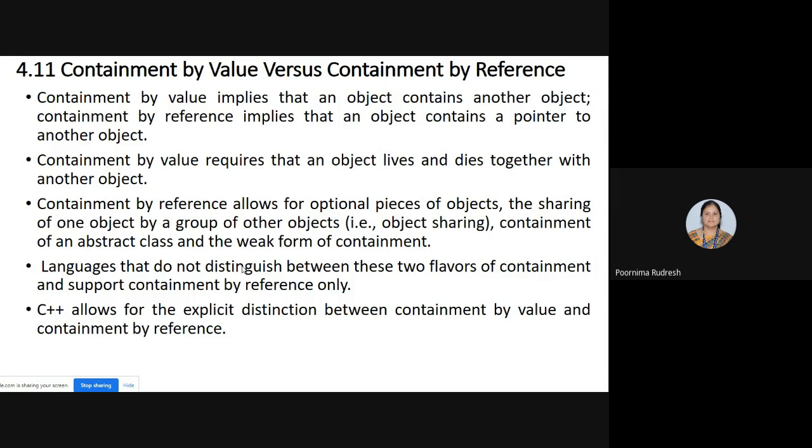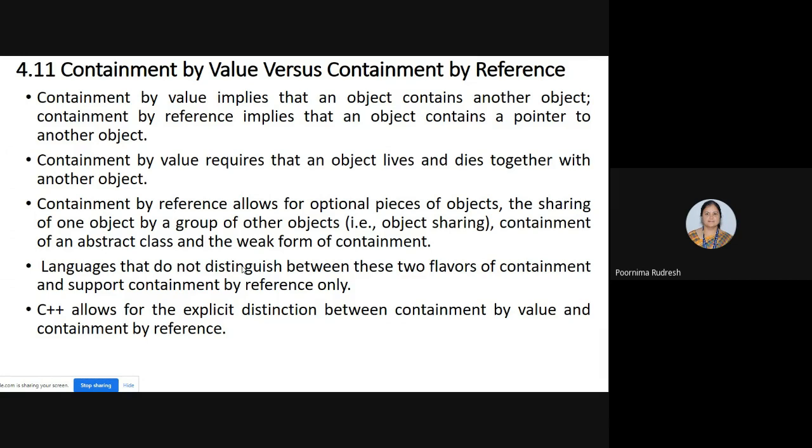So containment by value requires that an object lives and dies together with the other object. But containment by reference allows for optional pieces of objects, and the sharing of one object by a group of other objects. So the best example is object sharing, then containment of an abstract class and the weak form of containment. For example, containment by reference allows optional pieces of objects, and the sharing of one object by a group of other objects. So suppose I say the car object, or consider the alarm clock object, then that alarm clock object is shared by a group of other objects.